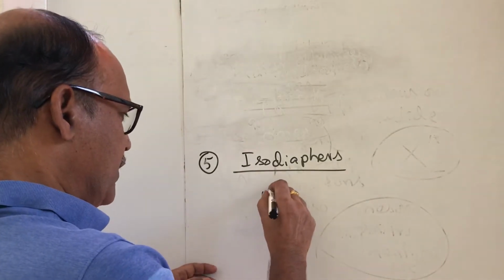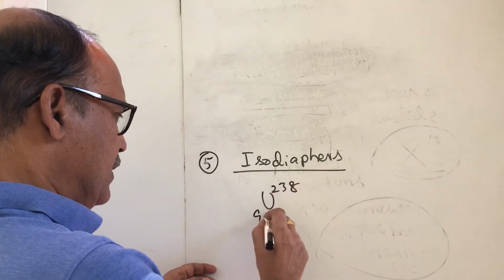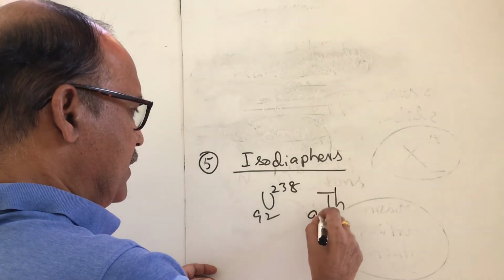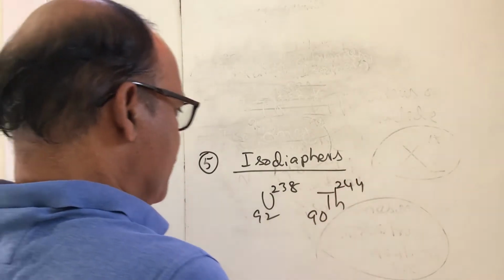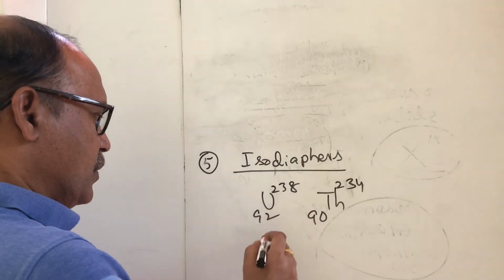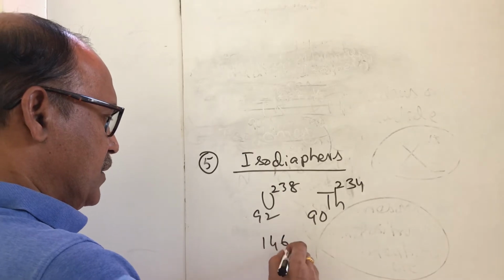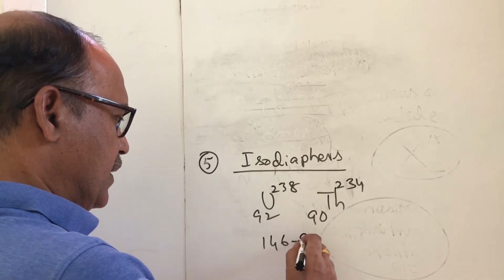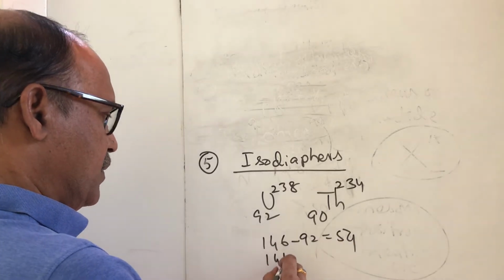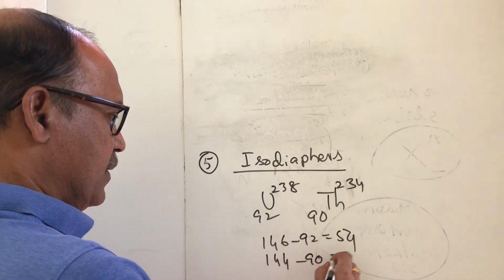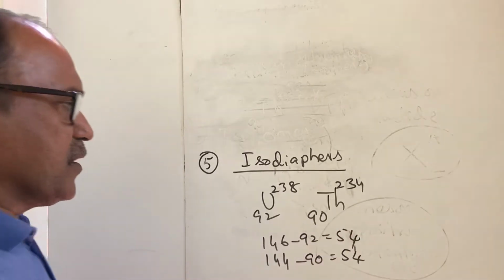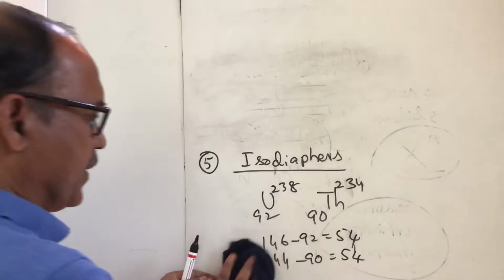Take the example of uranium 238, 92 and thorium 90, 234. 146 is the neutron number, minus 92, gives 54, and 144 is the neutron number, minus 90, gives 54. This is the equal difference between the neutron and proton numbers.